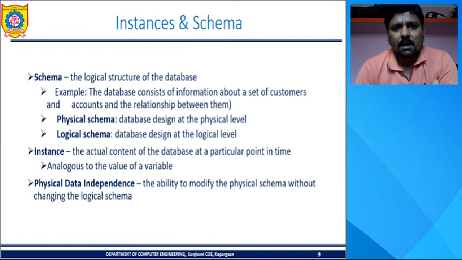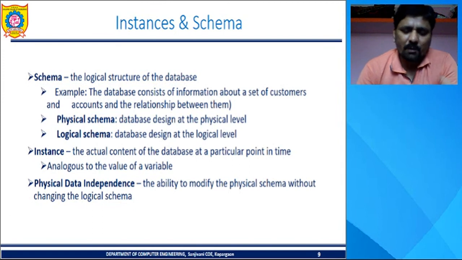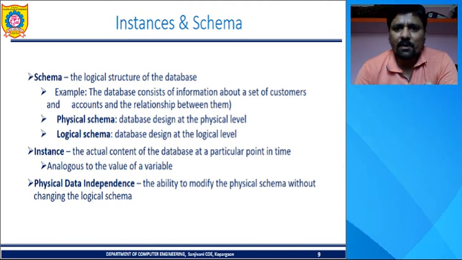The database consists of information about a set of customers and accounts and the relationship between them. It means which customer has a loan account, which has only a savings account, which has a current account, different numbers of loans, the account balance, and so on. It means we are going to deal with the relationship between them. That is one example of a schema.